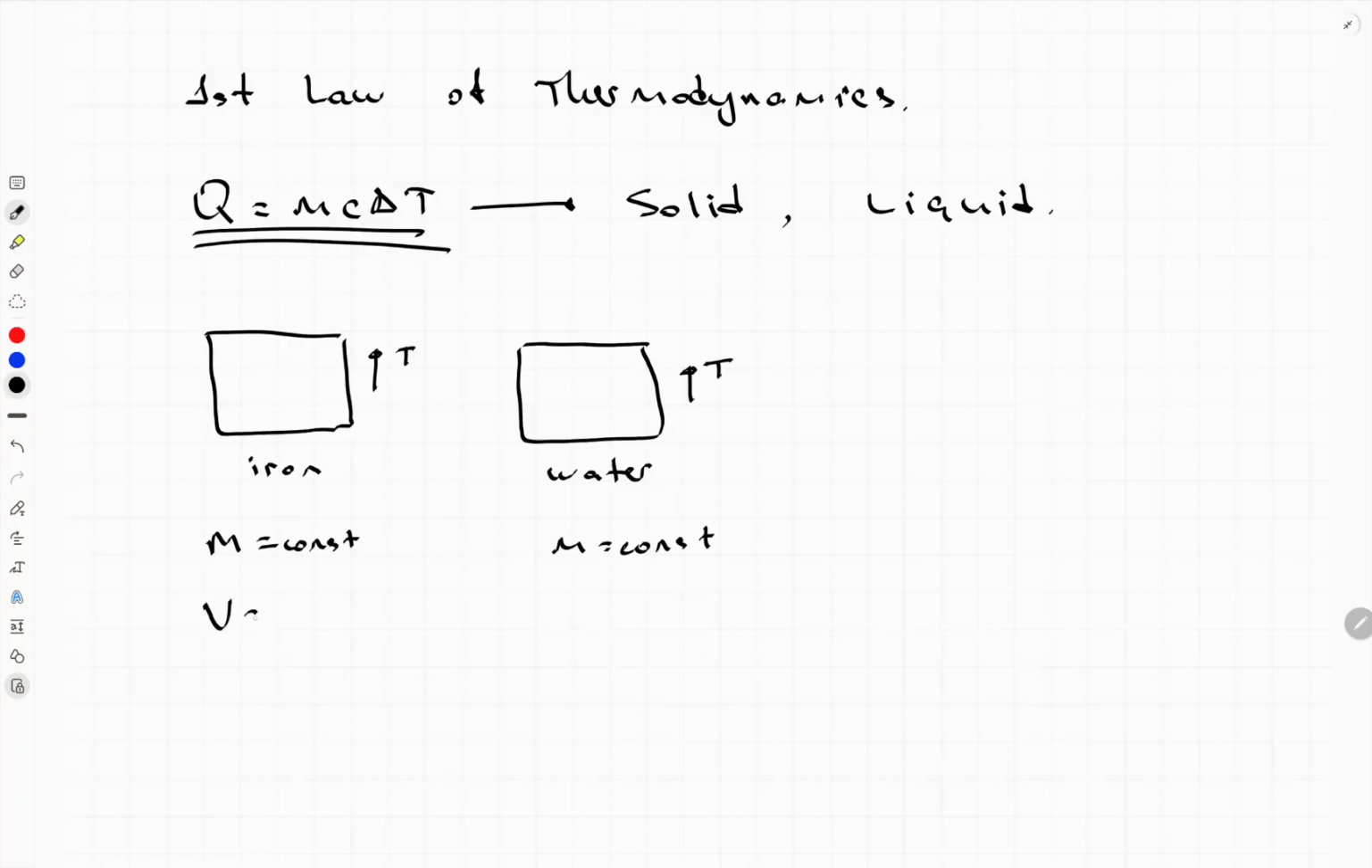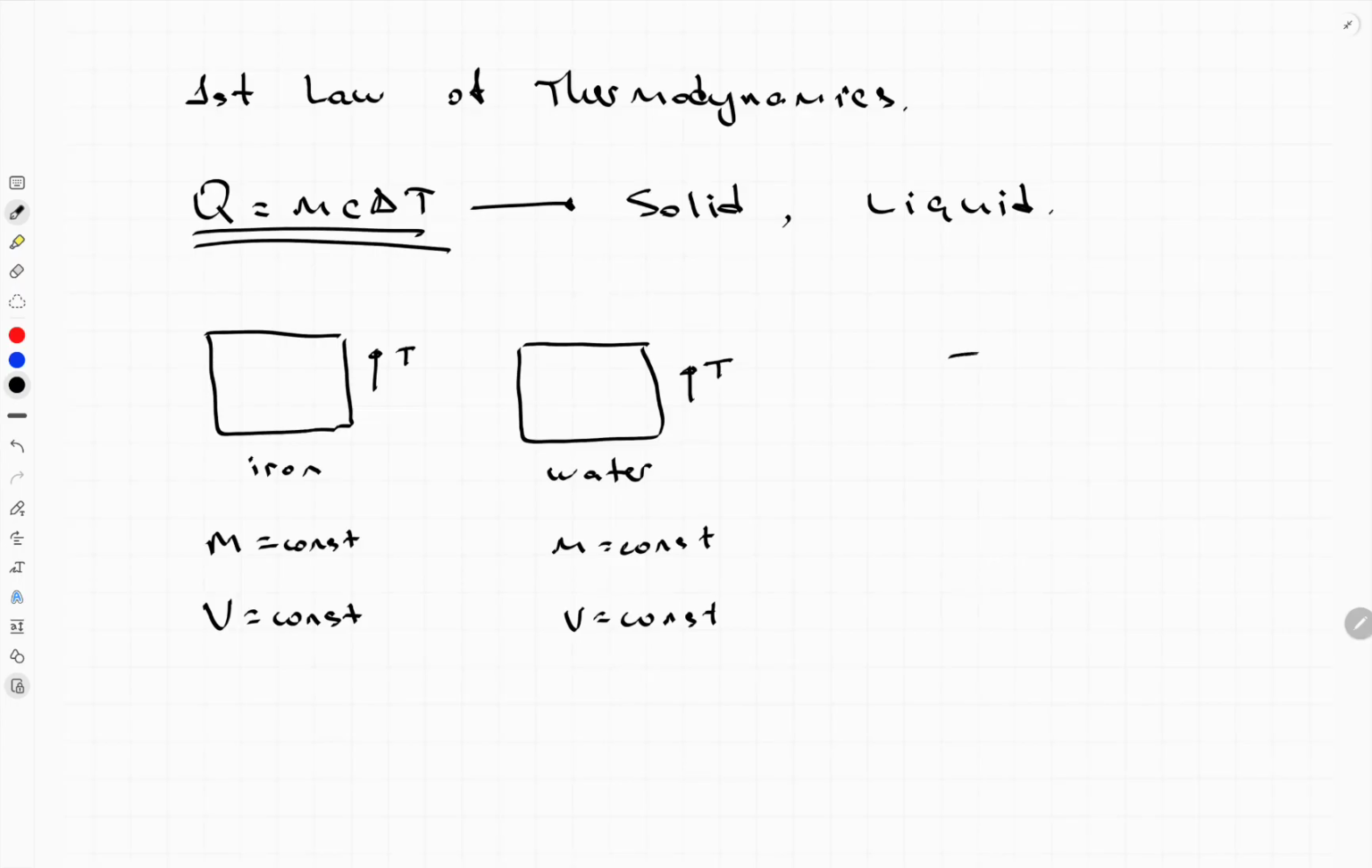Also, volume will be constant. If you pay attention, if you start heating, for example, water, volume will always be the same. Only the temperature will be increasing from 20 degrees to 50, 60, 100. Same for iron, for solids. Volume will be the same, it will not change. 1 meter cube will still be 1 meter cube.